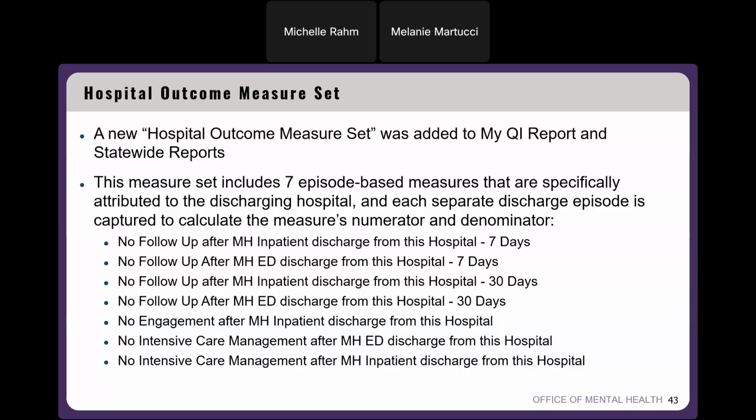And then the last two, no intensive care management after MHED or MH inpatient discharges from this hospital. This is looking at the percentage of discharges among individuals identified as having high mental health needs. So that includes folks who are Health Home Plus eligible, or who are enrolled in ACT, or receiving CTI, Critical Time Intervention Services, and they did not receive high intensity care management services in the month following discharge. So we're looking again at those high mental health need individuals who did not receive those high intensity care management services in the month following their discharge.